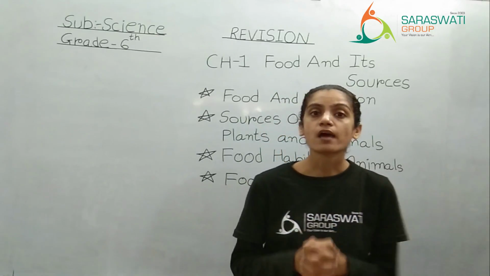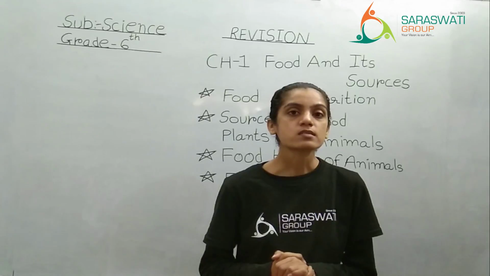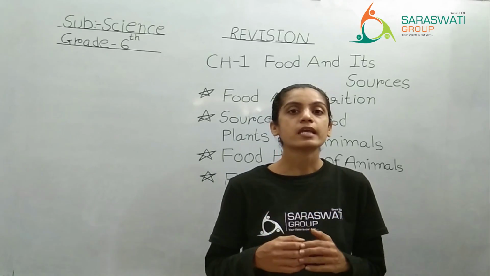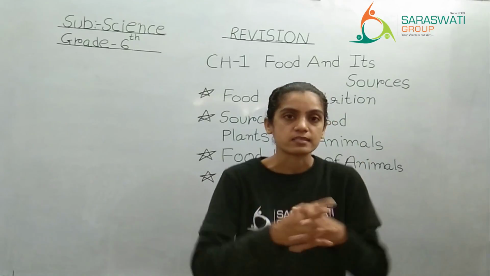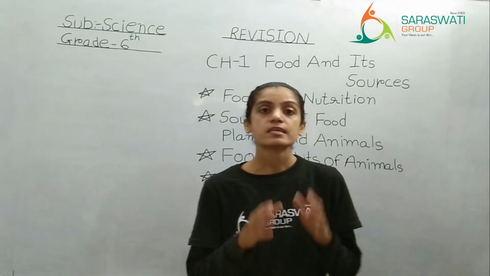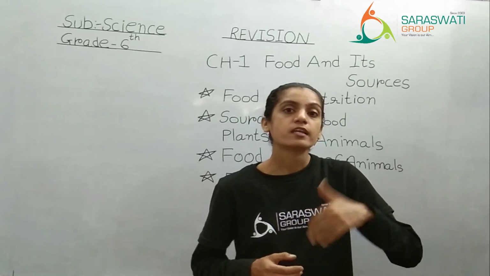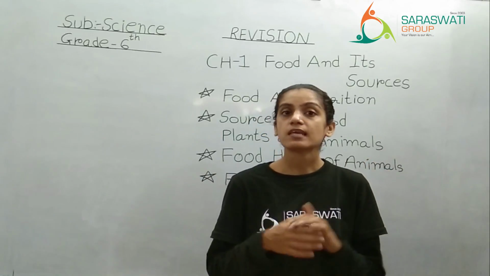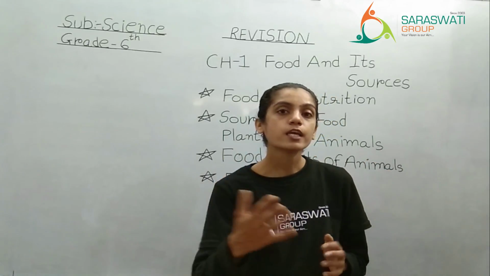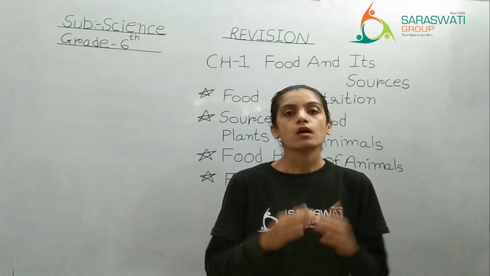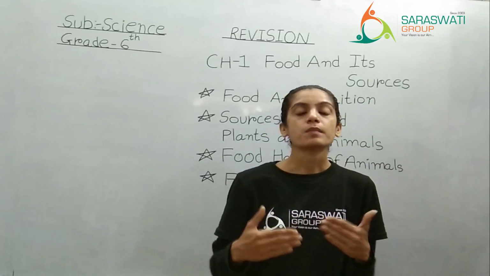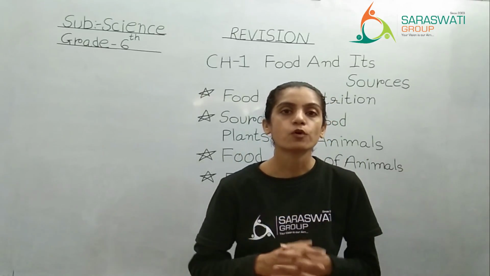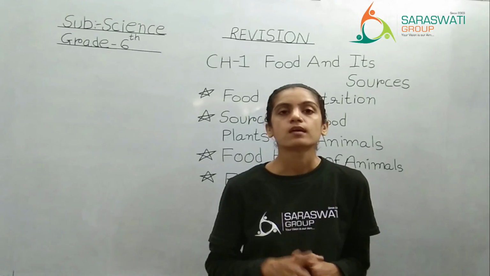Second one was carnivores. That means an animal which is eating other animals, which may be smaller in size. If I say snake, snake is eating rat. If I say lion, lion is eating deer. So the animal which is eating other animals will come in the category called carnivores.